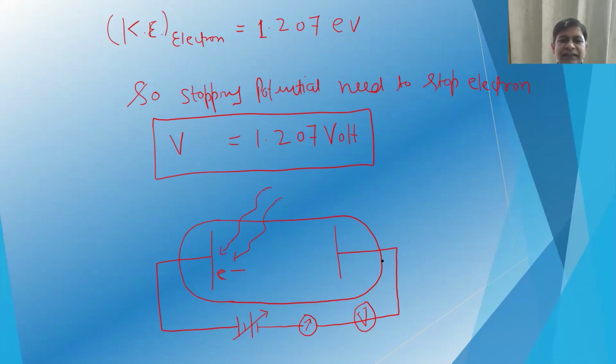So you can see in the schematic, the radiation is shining on the plate and the electrons are emitted and reach the other plate. We can apply a negative potential to stop these electrons. Since this is an electron of maximum kinetic energy, the stopping potential can be calculated.